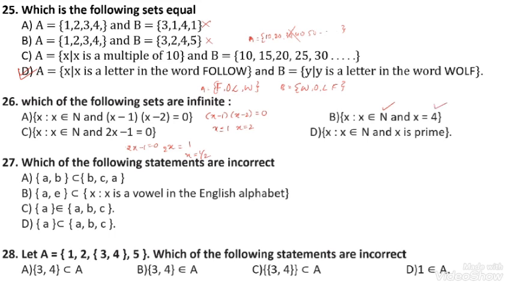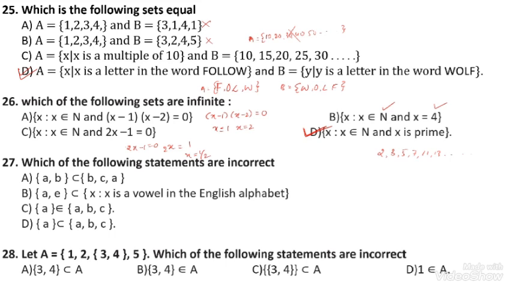The option number B is also finite. The option D, x belongs to natural numbers and x is a prime number. There are so many prime numbers: 2, 3, 5, 7, 11, 13 and so on. This is infinite.